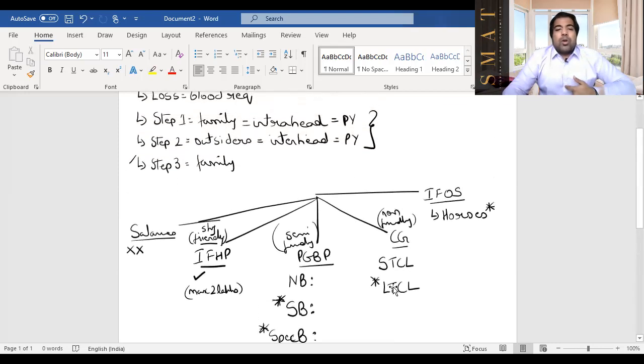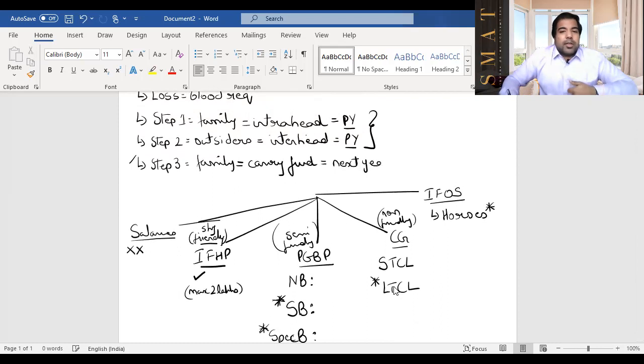Step 1 and step 2 are both happening in the same previous year. You first do step 1, then do step 2. If your blood requirement is met, great, thankfully you're healthy now. But if your blood requirement is still not met, then what do you do? You carry it forward to the next years. How many years you will see soon, but you carry it forward to the next years. And so this, guys, happens in the next years, not in the previous year.